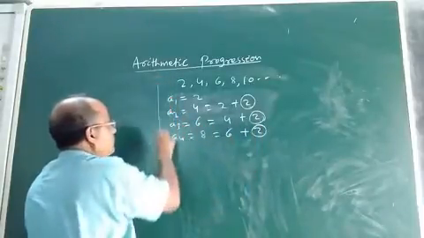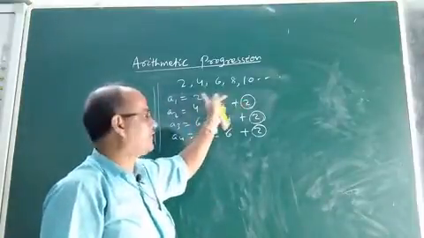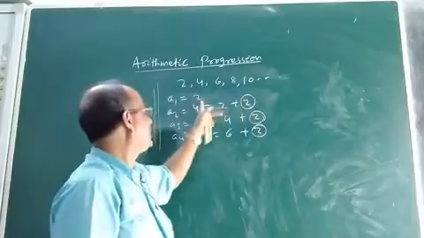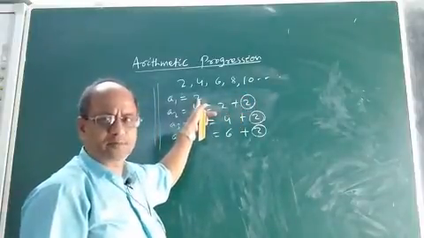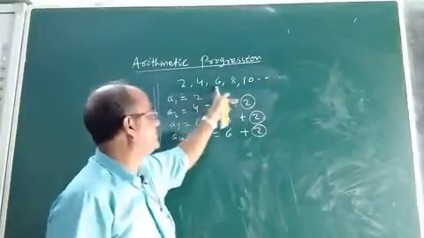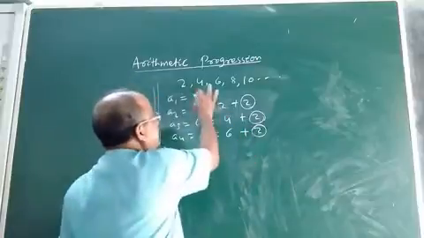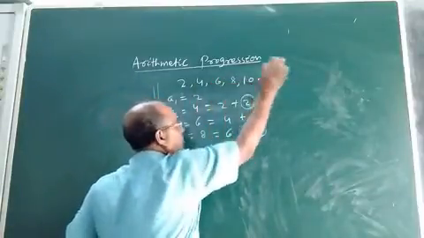So see, what do we find in this sequence of numbers? Other than the first term, look at the first term. The first term is 2. Other than the first term, look at the next terms, the next consecutive terms present in this sequence or series. The next consecutive terms are 4, 6, 8, 10, 12, etc.